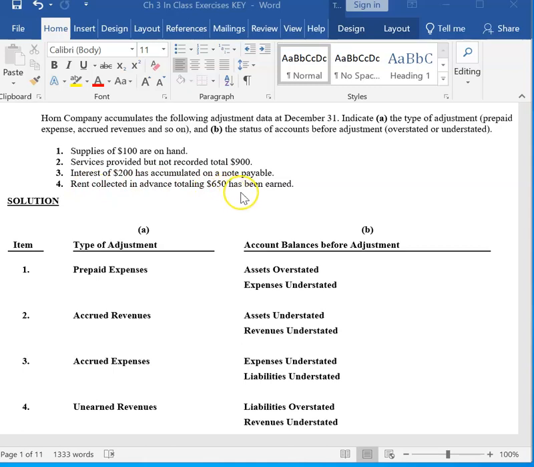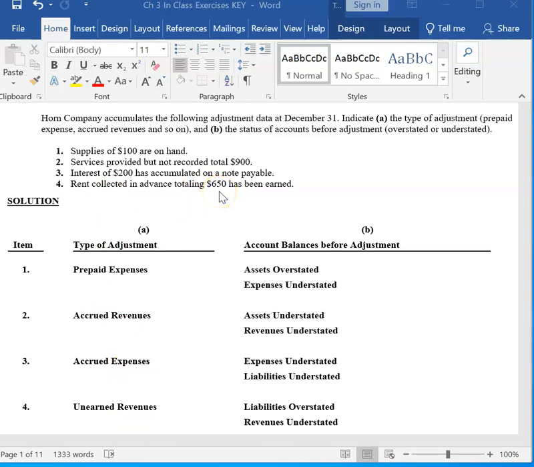$650 of that rent has been earned. When we collected the rent, we recorded an unearned revenue because we had been paid in advance for revenue we hadn't earned. We had recorded a liability. Since we recorded that liability, the unearned revenue, we have now earned $650 of it.